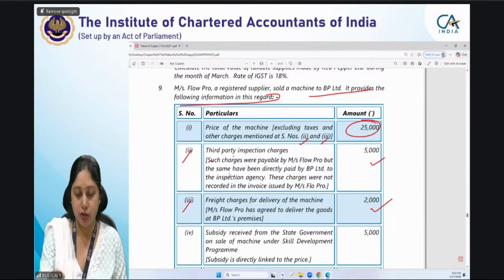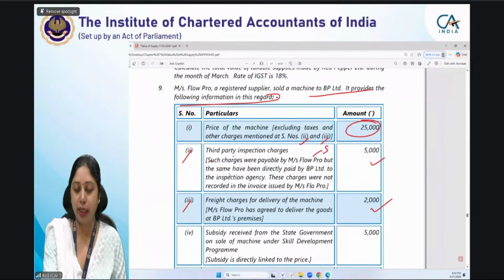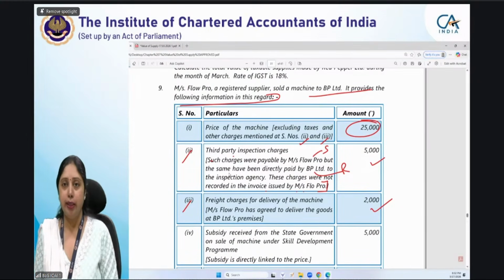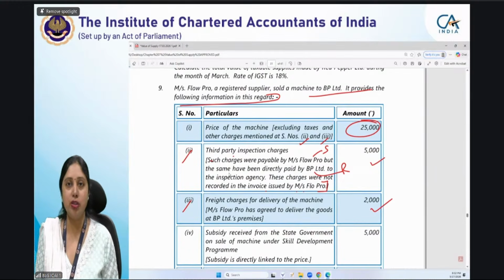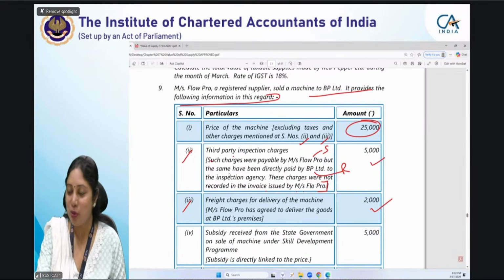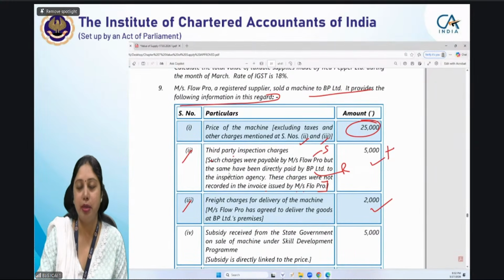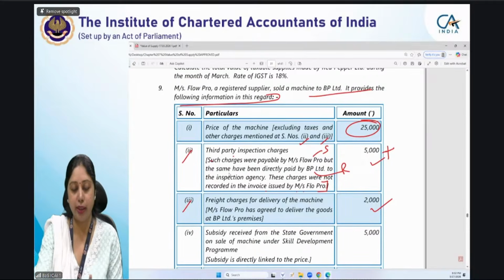Third party inspection charges. Now these charges were payable by the supplier, but same have been directly paid by the recipient to inspection agency. Okay, I have started getting the answers. These charges were not recorded in the invoice issued by Flow Pro. Okay, so this is not included in the price already, but this is a supplier's obligation paid by recipient. Okay, let me also compute the answer, then I can tell you. So this will be included or excluded? Tell me. Will be included in the value or not?